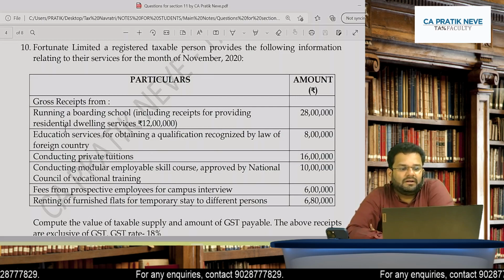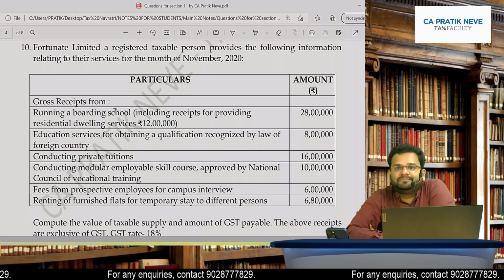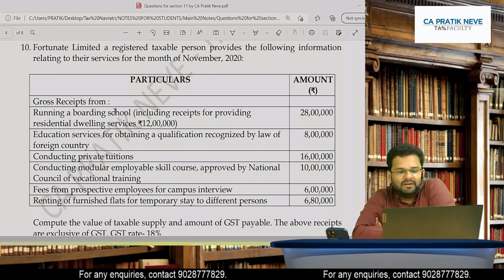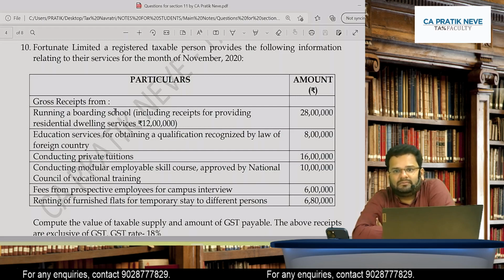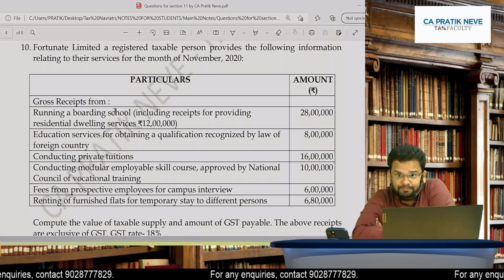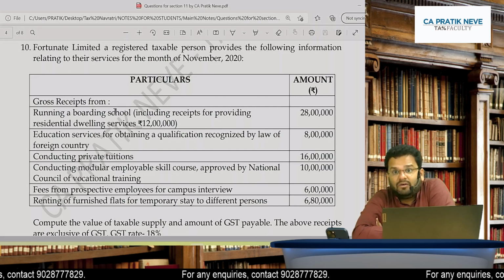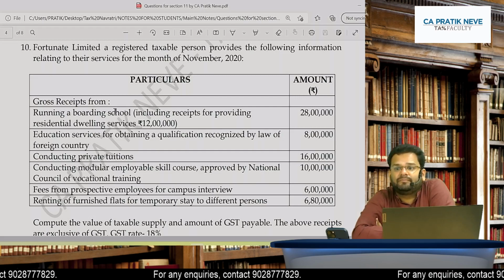One is running a boarding school. So what did we discuss? Running a boarding school will be an activity which is exempt. Will it be exempt completely? Yes. Why it will be exempt completely?